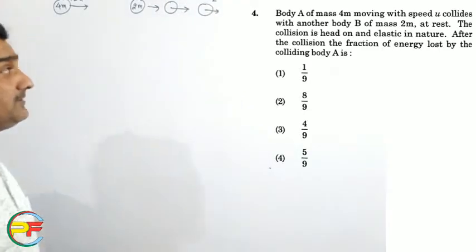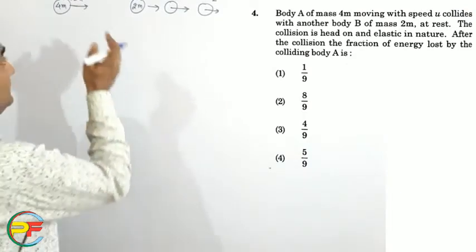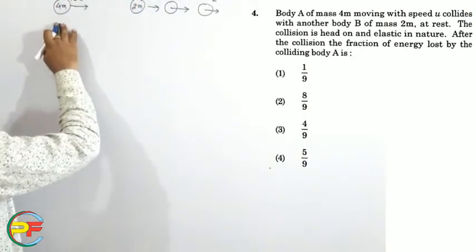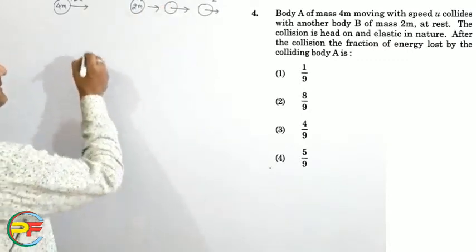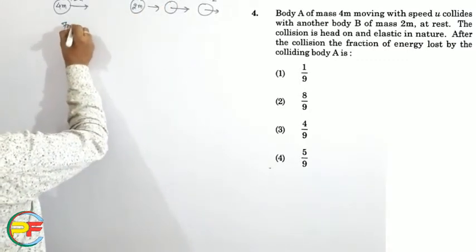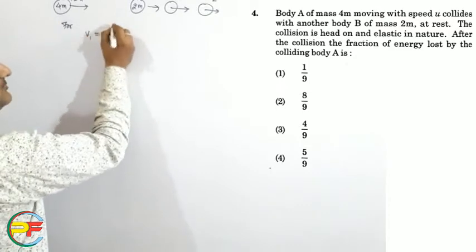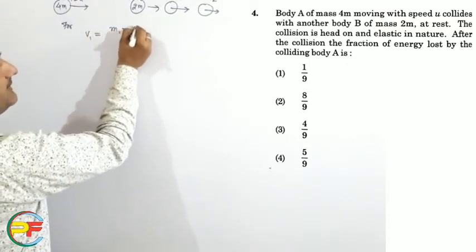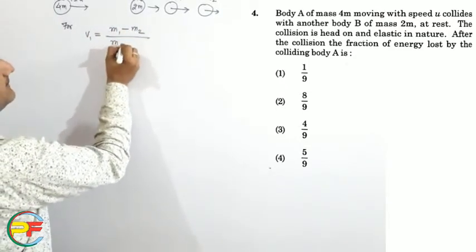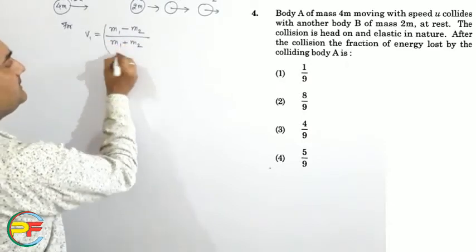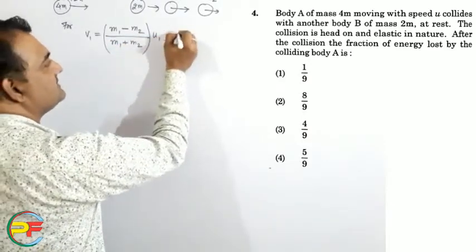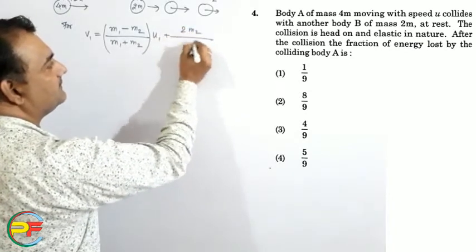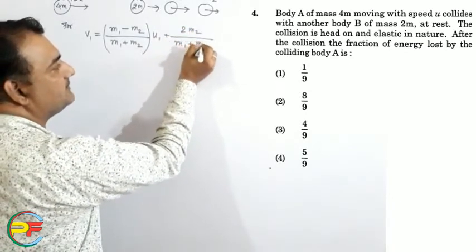Now we need to find out the kinetic energies of the projectile particle before and after the collision. So in that situation we have to find out the final velocity. For the final velocity we have to use this formula, v1 equals (m1 minus m2) upon (m1 plus m2) into u1, plus twice m2 upon (m1 plus m2) into u2.